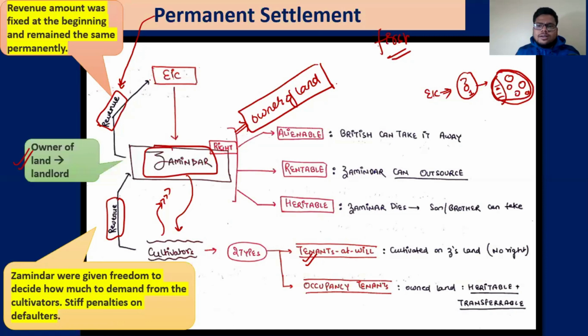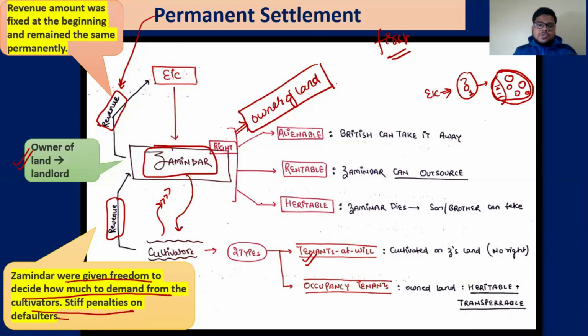He can do that. The EIC has no problem with that. But the EIC wants 50,000. That's all. You extract 1 lakh, 2 lakh, 3 lakh, it doesn't matter to us. So zamindars were given the freedom to decide how much to demand from the cultivator, and if you default, stiff penalties will be there.